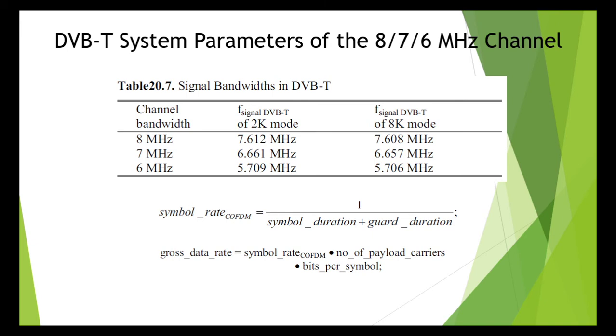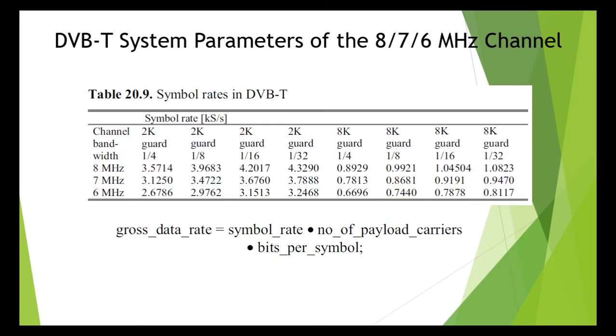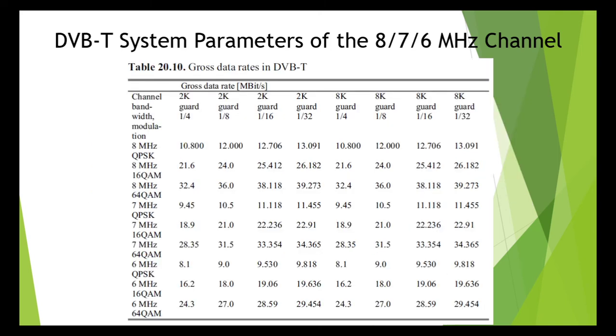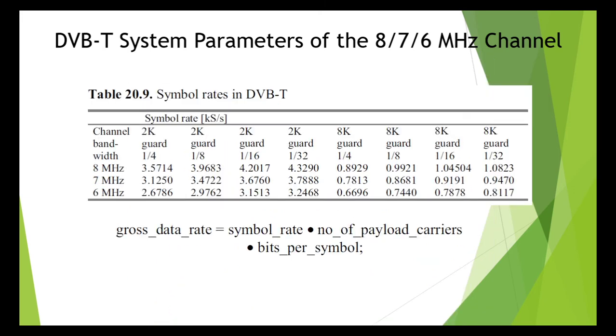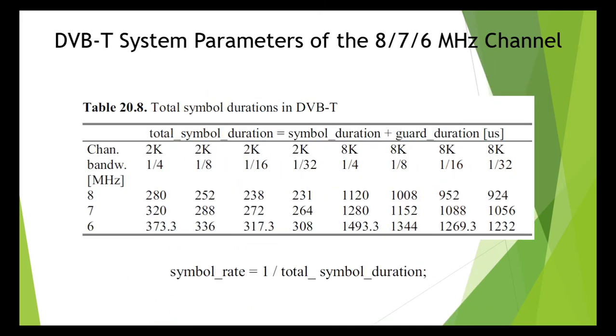The gross data rate of the DVB-T channel is equal to symbol rate COFDM times number of payload carriers times bits per symbol. The total length of the COFDM symbols is composed of the symbol length and the length of the guard intervals. Total symbol duration is given in table number 8. Total symbol duration is equal to symbol duration plus guard duration. It has been given for 2K and 8K for different channel bandwidths.